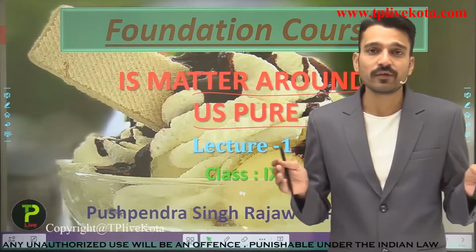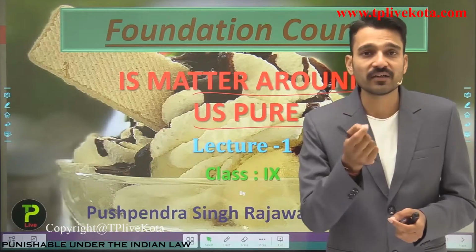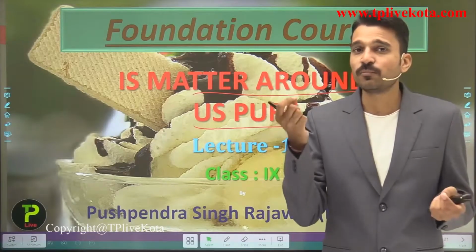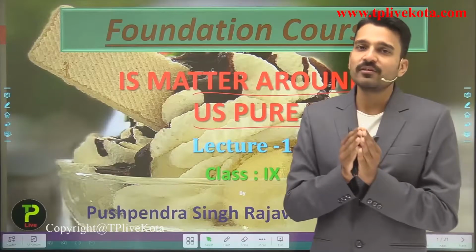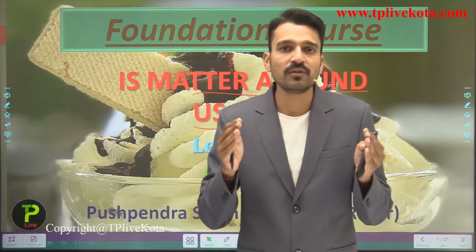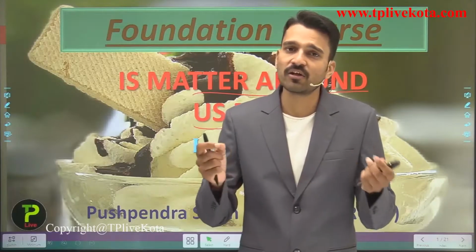The things that are around us, we call them matter because they occupy some space and they have some mass. But if I talk about whether the substances around us are pure or not pure, students, remember one thing: for a common person we call something pure if there should not be any adulterations, then we can call it pure.